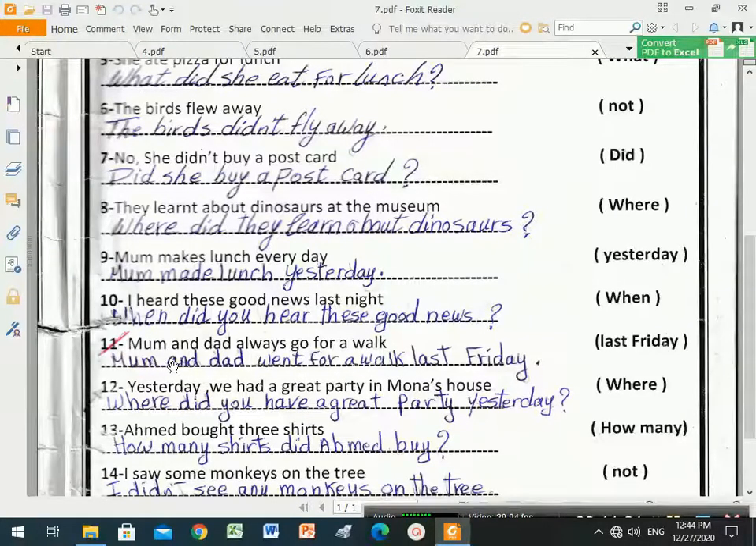Number 11. Mom and dad always go for a walk. And here between brackets, last Friday. So, mom and dad, we remove always and change go into the past simple, and the past simple of go is went. So, mom and dad went for a walk last Friday.